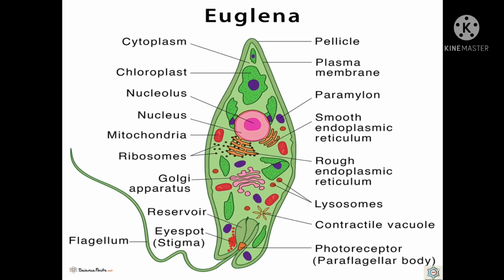Cells at the anterior end possess a mouth, which is known as cytostome. Here you can see in this picture, the arrow indicates the mouth, which leads into a flask-shaped cavity, which is known as gullet or cytopharynx. The latter then opens into a large basal reservoir. The mouth is usually eccentric.